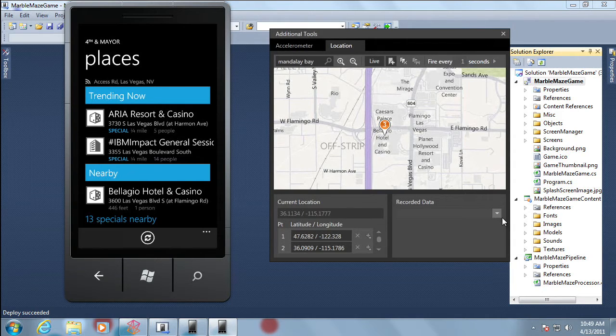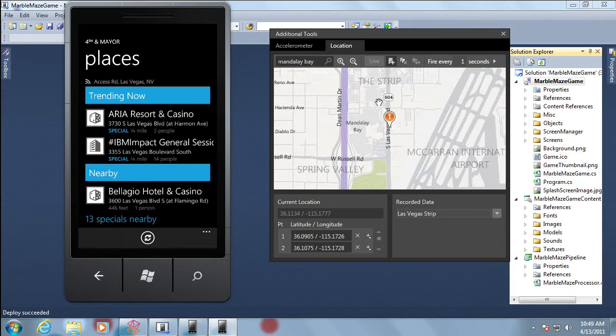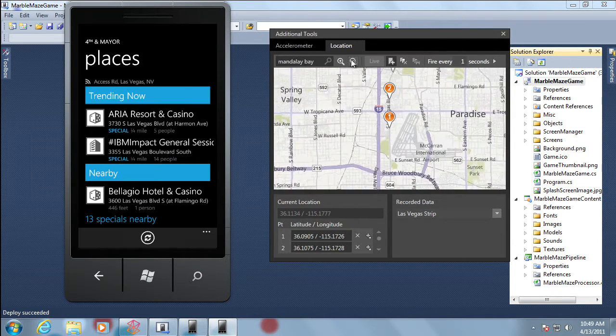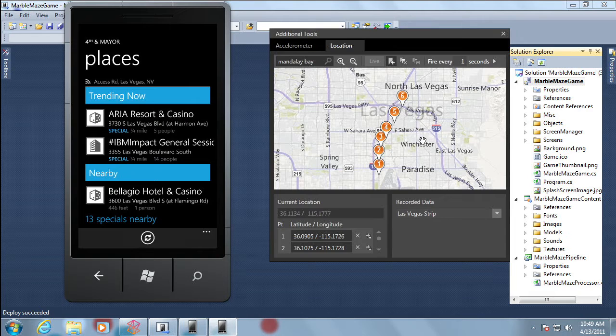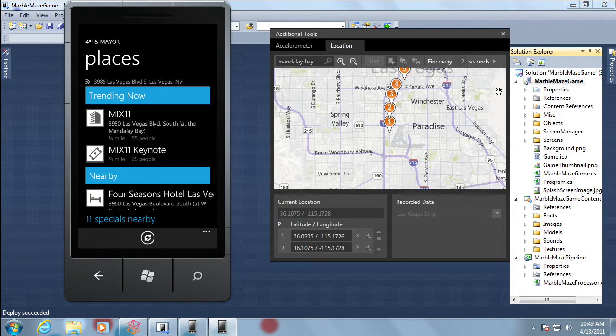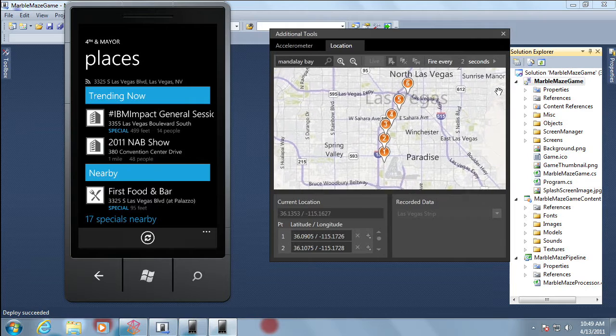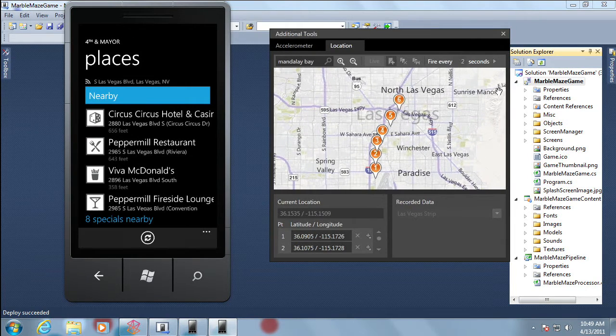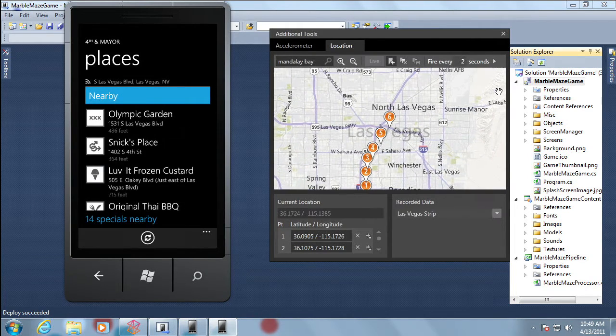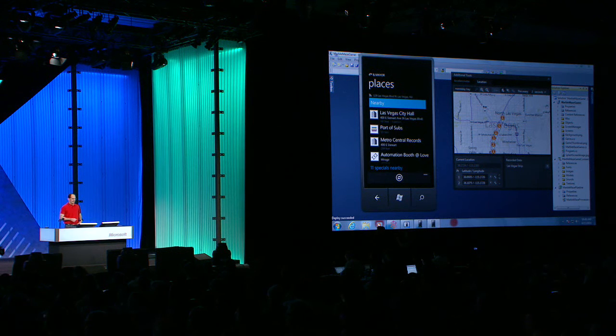And just like with the accelerometer, I can also load predefined locations from an XML file. So you can see here I've got 6 locations on the map. I'm going to say, hey, let's walk this strip every 2 seconds. Let's change locations. And now I can simulate multiple locations all at once directly within the emulator. So those are a couple of benefits that are coming as part of the emulator.